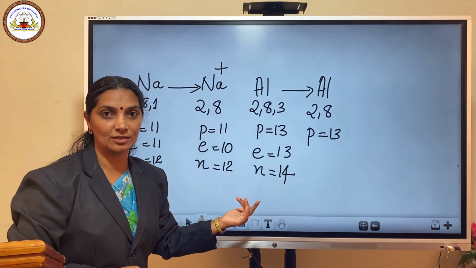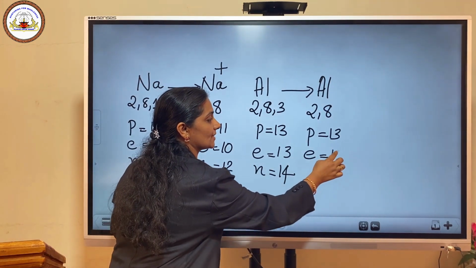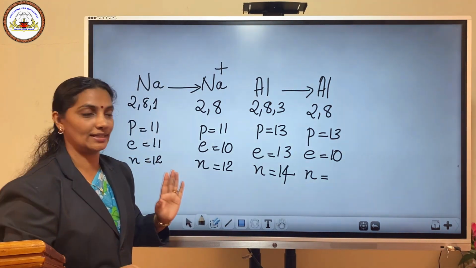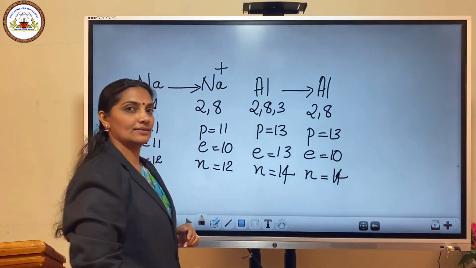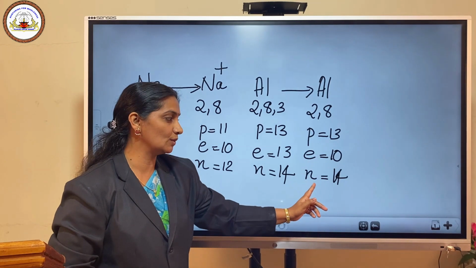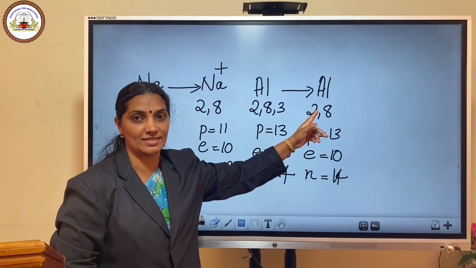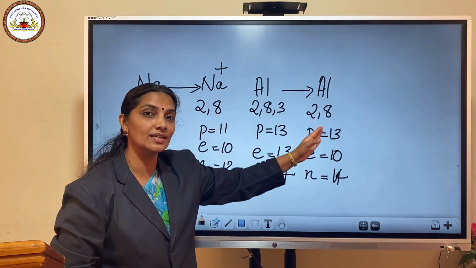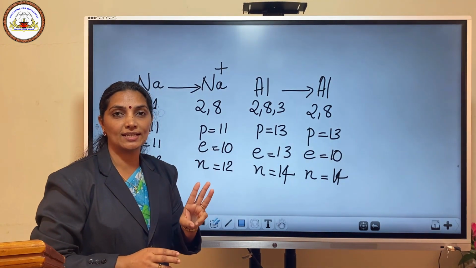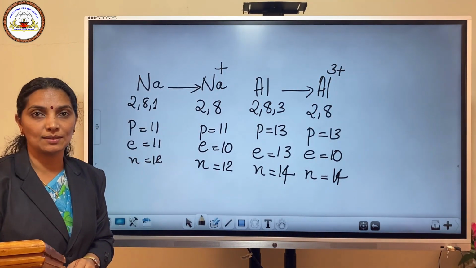What about the number of electrons? It is reduced to 10. Then what about the number of neutrons? It remains 14. See the difference? Protons is equal to 13, electrons is equal to 10 and neutrons 14. How many charges are developed on this newly formed species? There is a difference of 3 between the number of protons and electrons. So 3 positive charges are formed on aluminium. So we can write Al3+.